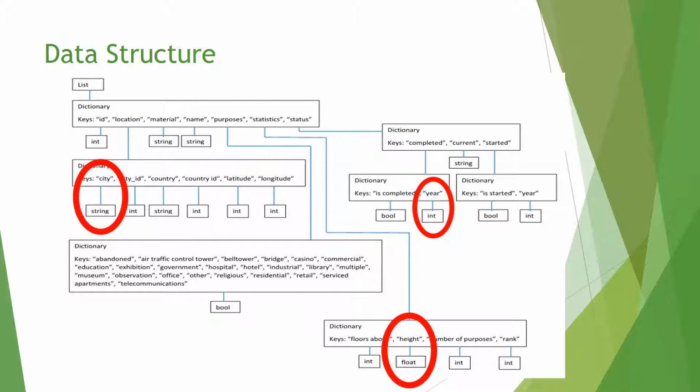This slide shows the structure for the dataset that I used. It starts from a list and goes into a dictionary. For skyscrapers, we are interested in looking at the city key under the location dictionary, year, which is under the status dictionary, and height, which is under the statistics dictionary.